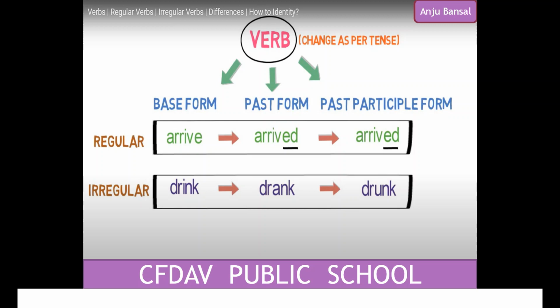We can classify our verbs as regular or irregular on the basis of the pattern of how they change in the past form. If a verb changes completely, like drink becomes drank in the past tense and in the past participle it has become drunk. Have we added ed or d to it? No, the whole spelling, the whole word has changed. So this is an irregular verb. Regular means changing by adding ed. So when we form the past tense of a regular verb, we add d or ed. Okay, you have understood till here, I suppose.